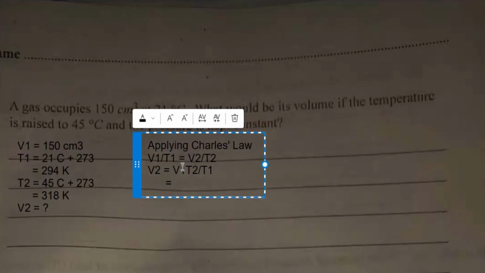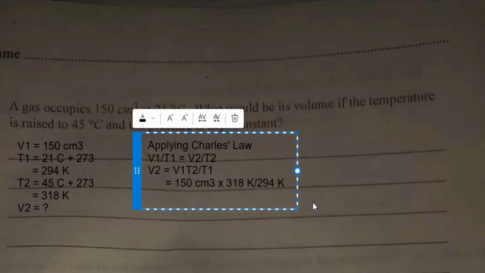What's your V1? V1 is 150 cm³ times 318 Kelvin divided by T1, which is 294 Kelvin. Okay, so you evaluate this, that gives you 47700 divided by 294, which gives us what? 162.24 cm³.